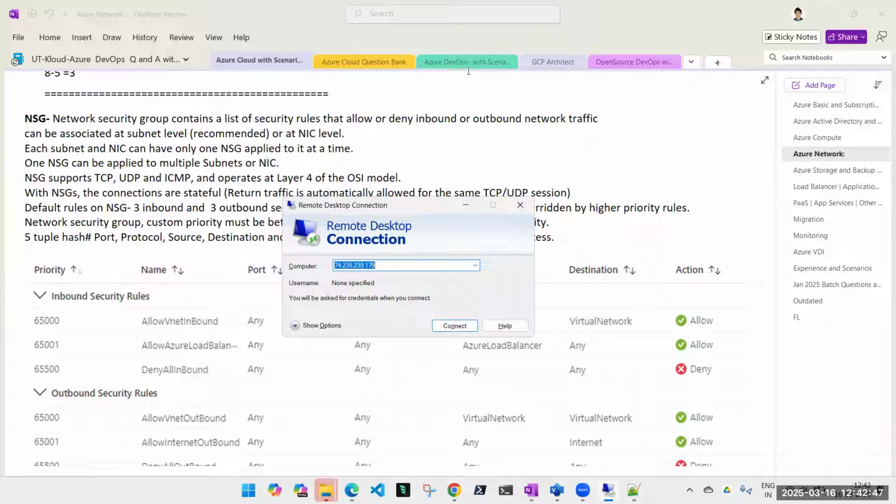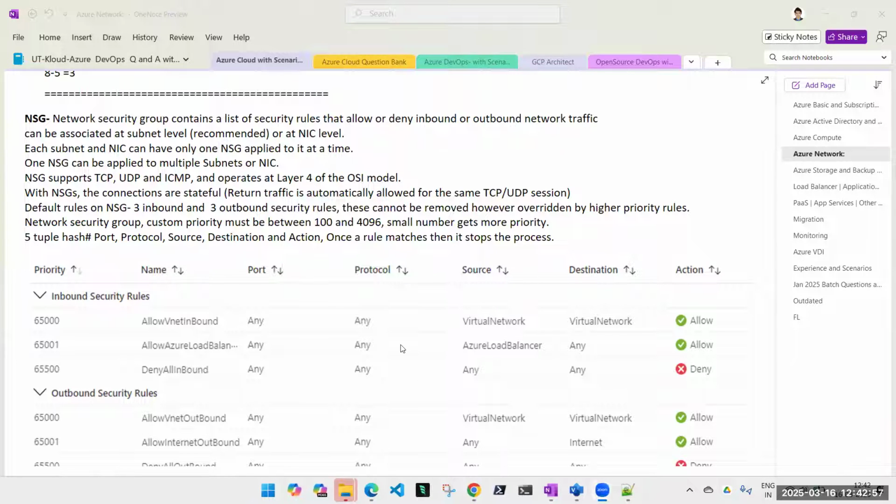So is this point clear to everyone, inbound and outbound? Or do you want me to give more examples or ask more questions? Because this is very essential. Unless you understand that, you will create a rule somewhere and you will not achieve what you are looking for.